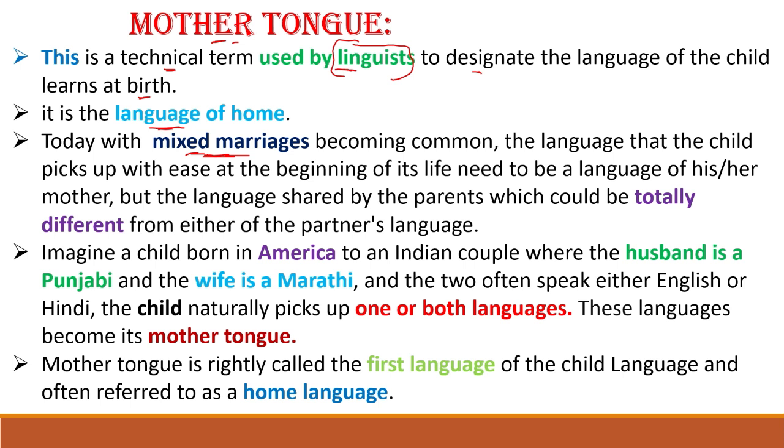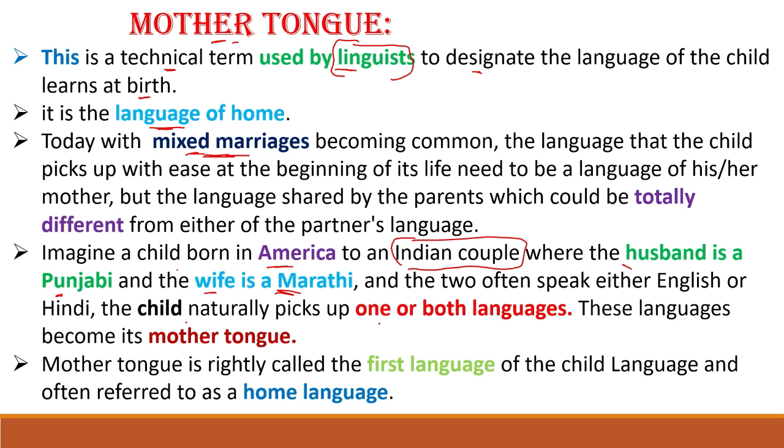So we can see one example here. Imagine a child born in America to an Indian couple. The Indian couple is living in America, and the husband speaks Punjabi. The husband is Punjabi and the wife is Marathi. So the wife is from Maharashtra, the husband is from Punjab. Punjab speaks Punjabi and the wife speaks Marathi. And the two often speak either English or Hindi, or else Marathi also we can select. The child naturally picks up one or both languages.